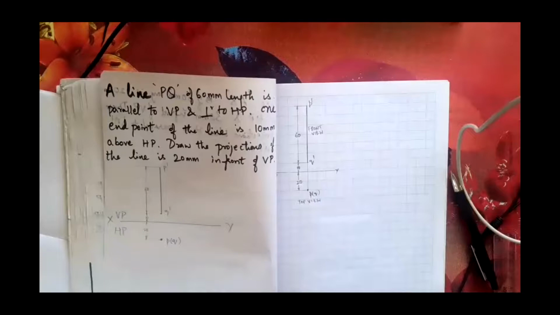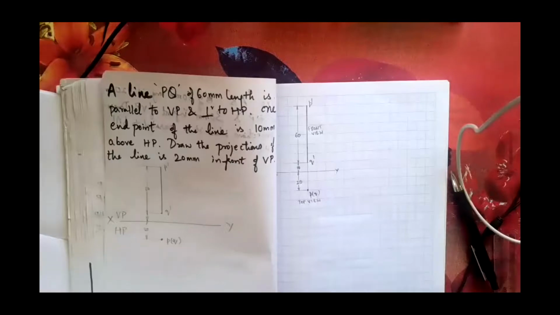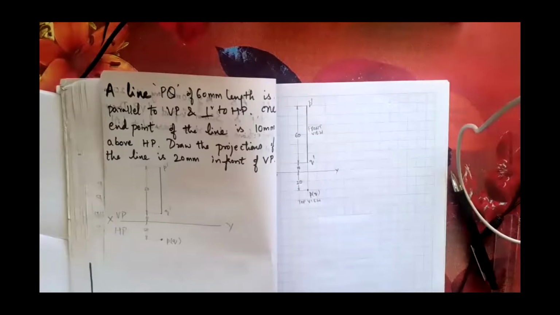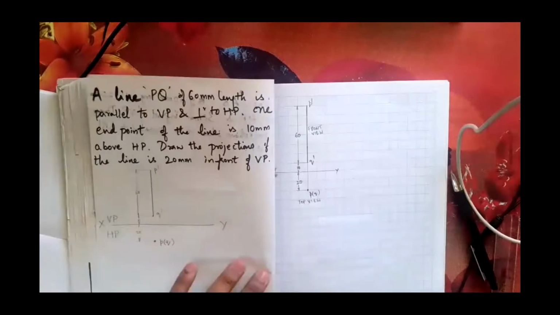You imagine you have a table at your home. If you are sitting at, first you see the topmost edge of the table, and then you can see the legs of the table. Imagine a leg of a table, which is exactly parallel to VP and perpendicular to horizontal plane. If you see from the top, you see the topmost edge of that leg, and similarly the bottommost edge of the leg. In other terms, you are seeing the first end point of the line, and similarly the second end point of the line. That is what you have, the two names. See, just a minute.